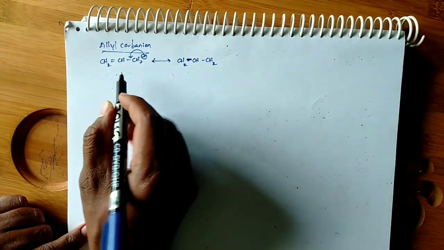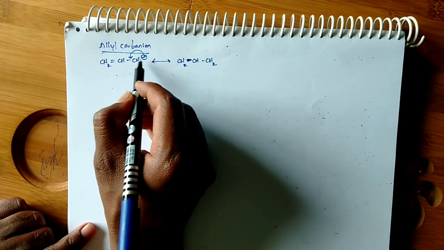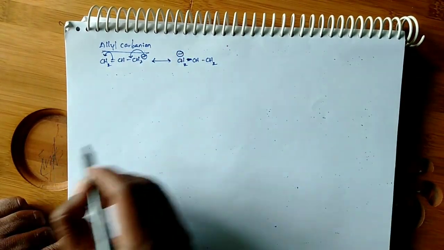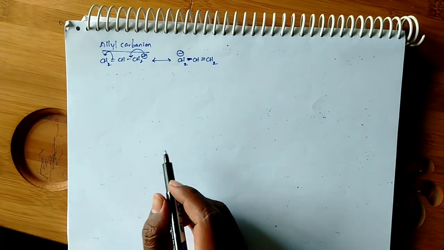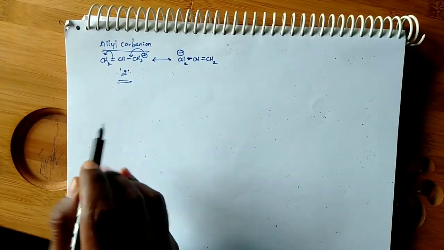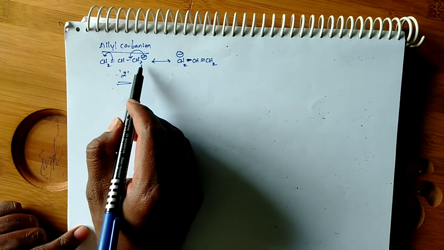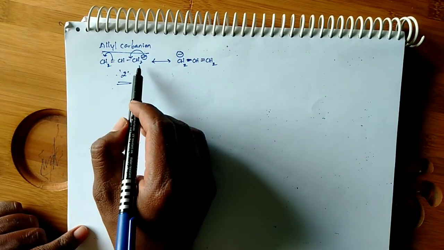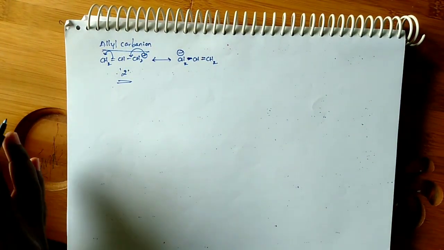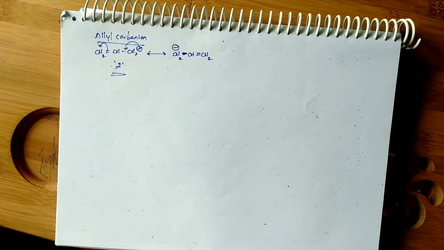If this negative charge is considered as a pair of electrons, it forms a bond here, this electron shifts onto this carbon, negative charge appears here, and a double bond forms here. So like that, here also 2 resonating structures are possible. If instead of this hydrogen we keep one more vinyl group, then 3 resonating structures are possible, as we discussed in the case of carbocation. Same order you can follow here.